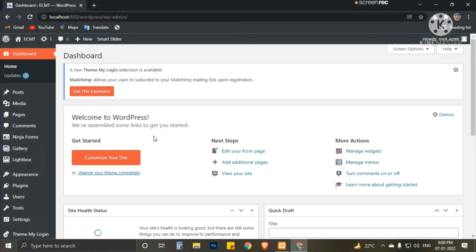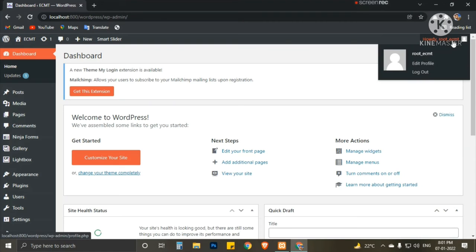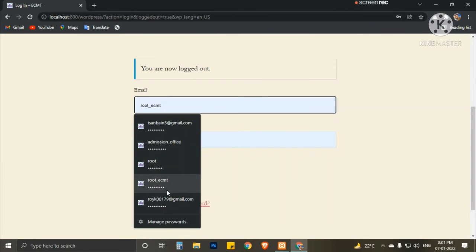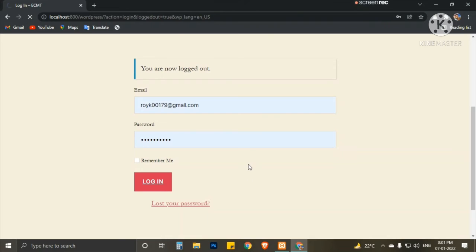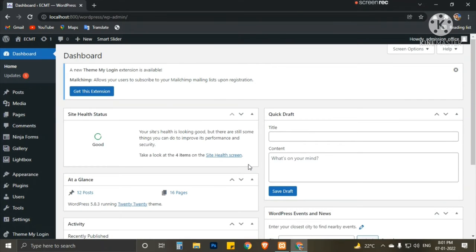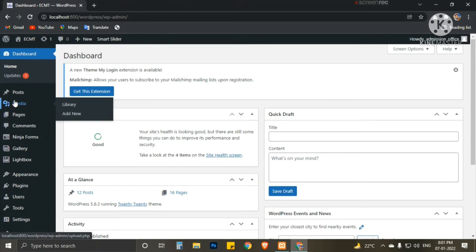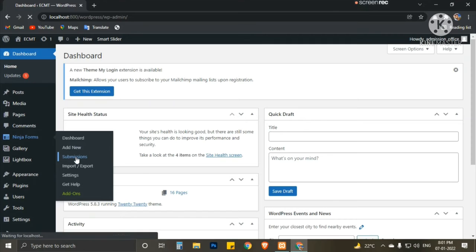So this is the admin login page. Here you can see the root is empty. If we log in with another account, which is also a demo account that we named admission office, let's suppose a lot of admissions are going to happen.